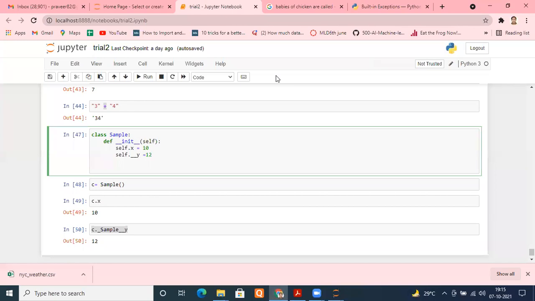Let me tell you what you will be using in data science. Your for loop, your while loop. 70% of the time you will be using for loop only, 30% of the time your while loop. And after for and while you will be using functions for sure. Definitely, functions will come into the picture. And functions, for loop, your list, tuples, dictionaries, these are the basic things that you require.